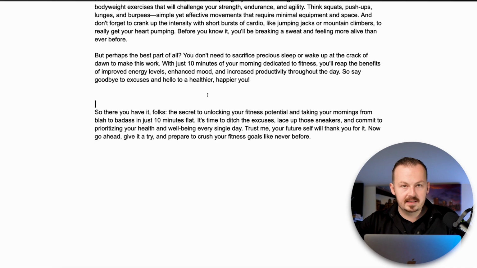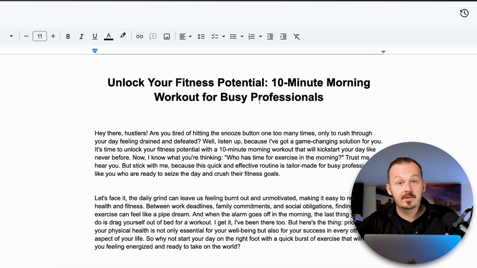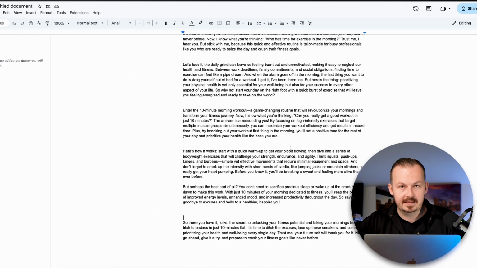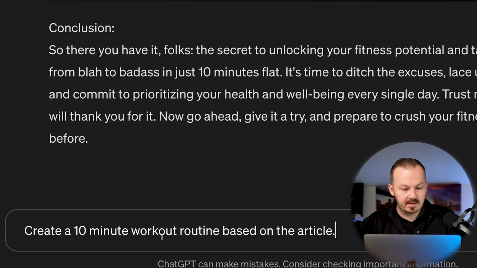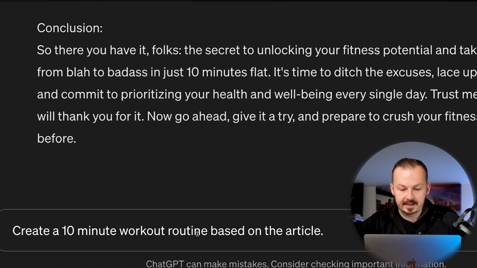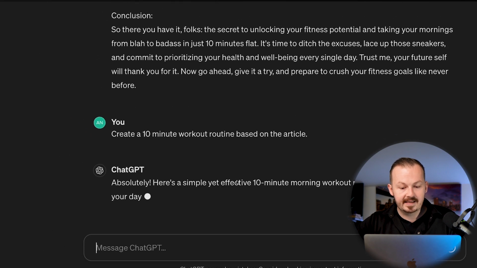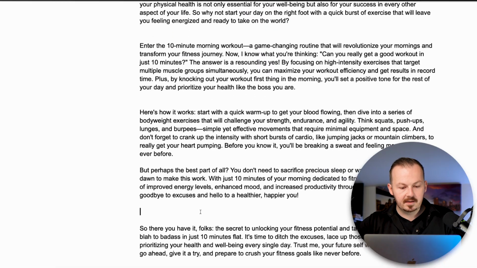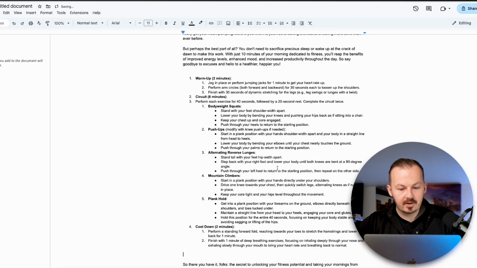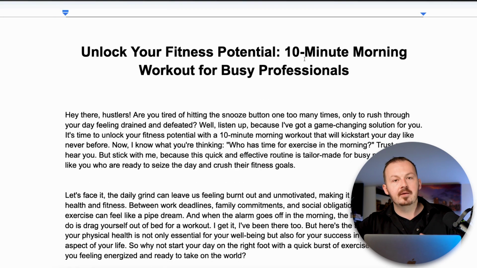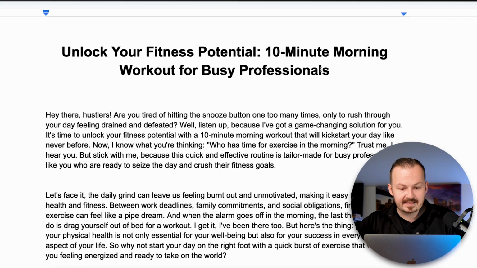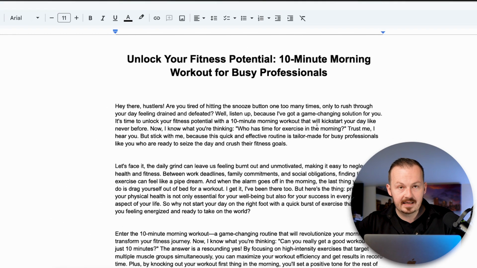And also what this needs is some kind of a morning routine workout program that people can actually follow. That's going to make this article a lot more enticing. Just go to ChatGPT, go to the prompt bar, and type in something like this: create a 10-minute workout routine based on the article. Hit enter, let ChatGPT generate it, and then just copy and paste it somewhere in the article, for example like here. So people are actually going to follow this routine and find value in the article. Because if they are looking for something like this, they are looking for a solution to their problem, and that's the reason why you want to create a piece of content just like this.